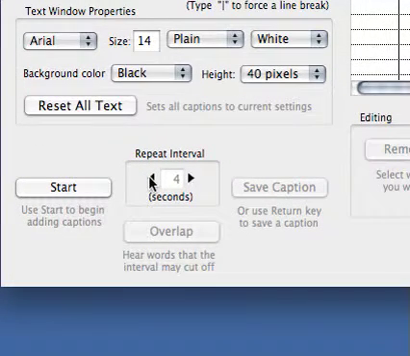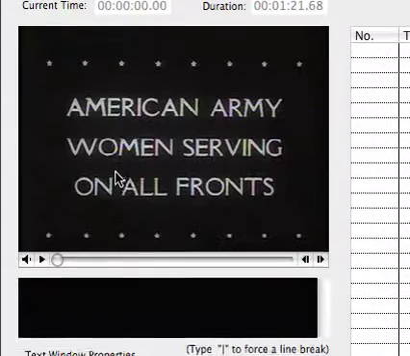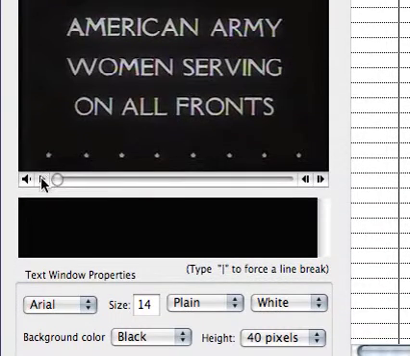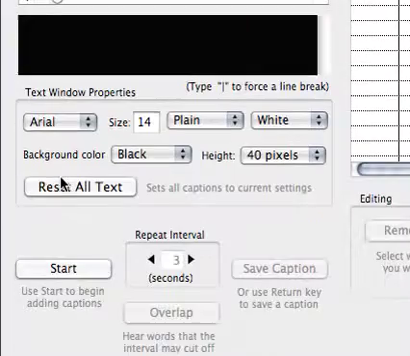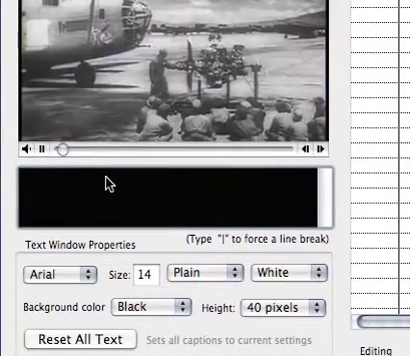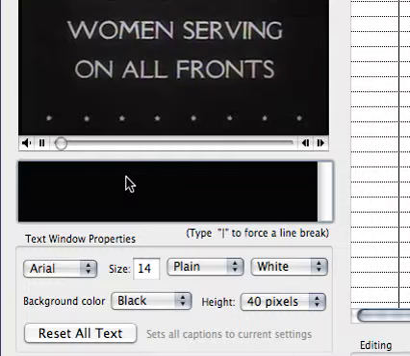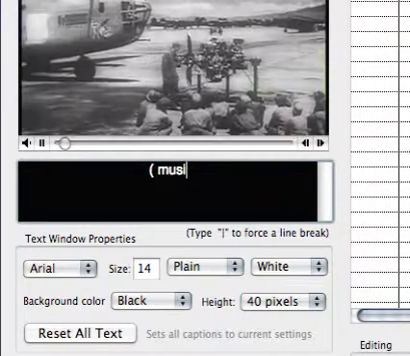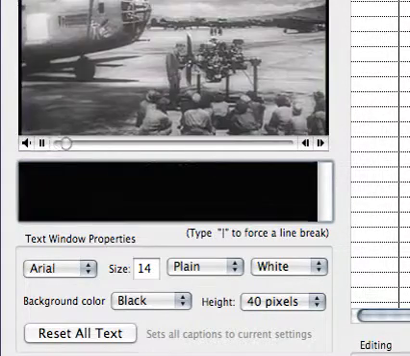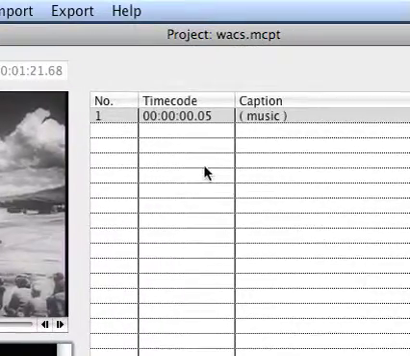And I'm going to adjust this repeat interval to 3 because I happen to know that there's 3 seconds of music at the beginning of this movie. So instead of hitting the play button, I'm going to instead hit the start button. And all I do is type what I hear. And like I said, there's just music at the beginning. So I'm going to put in parentheses music. And I'm going to hit my return key. That will set the first caption.